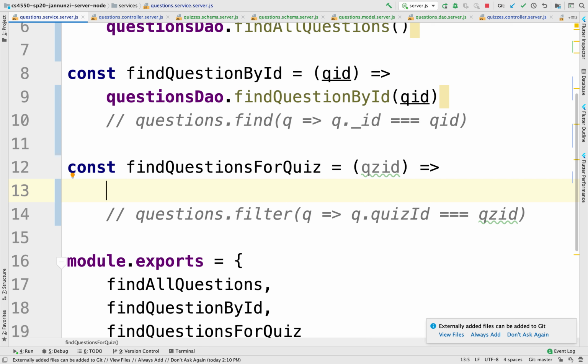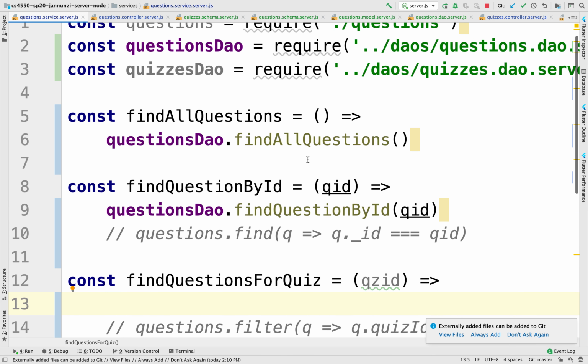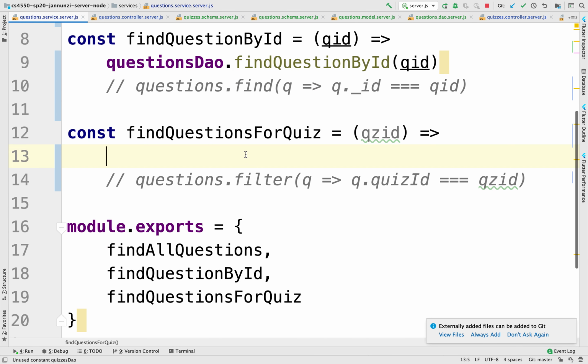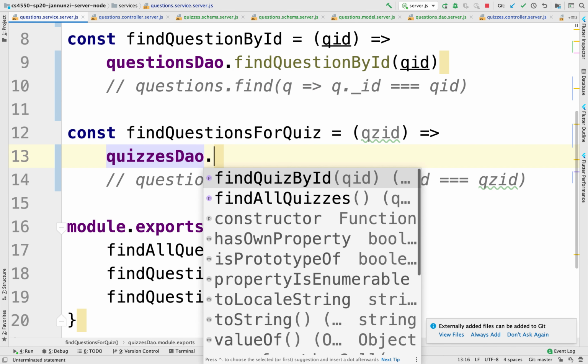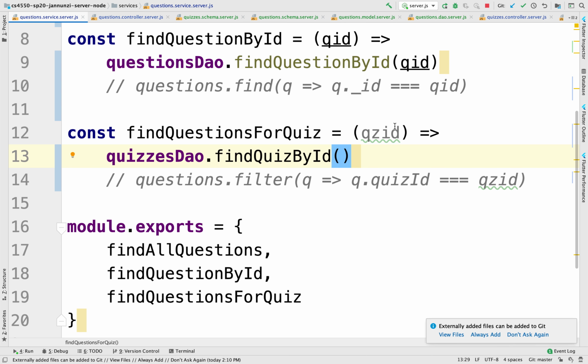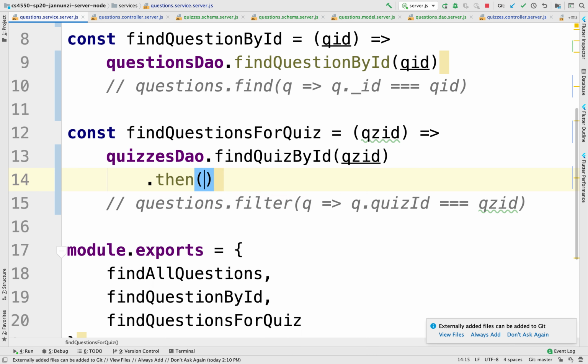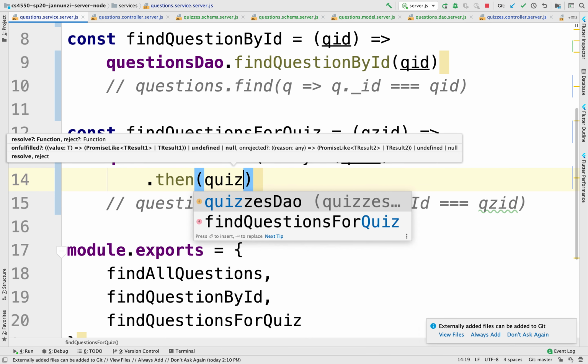So the implementation of this find questions for quiz would use this quizzes DAO to find that quiz by ID. There it is. We have the quiz ID. Once we have that quiz ID, what's going to come back is the actual quiz. We have the quiz object.